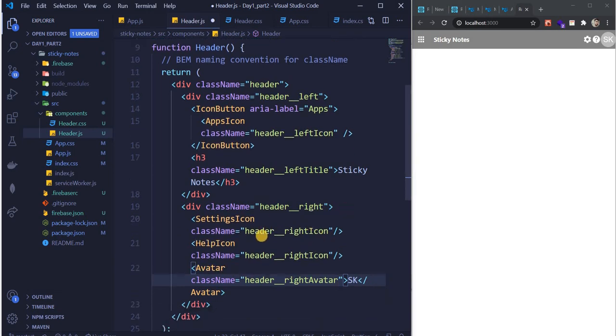We cannot wrap it in a div. If we wrap it in a div, it's gonna come in a row, then we have to give it in a column, then we have to give it display flex and everything. So we don't want that. So what we did was keep it in the header right icon class name, just give them the same name. Okay, got it, guys?